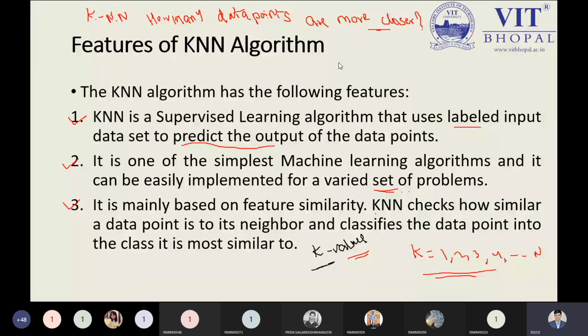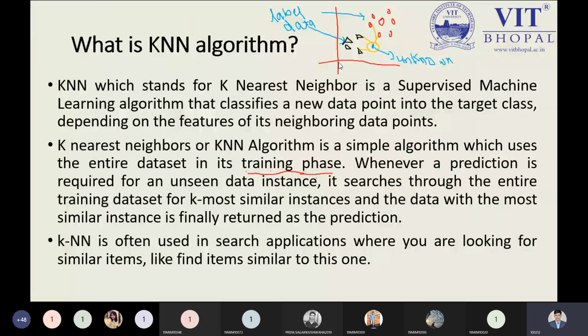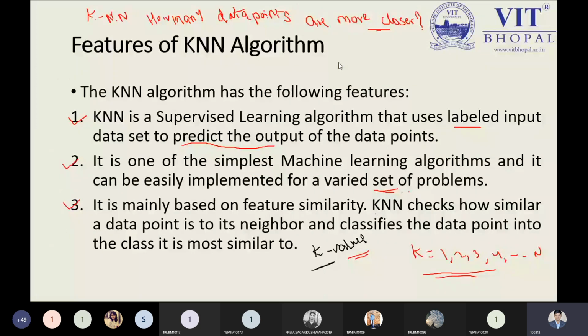Just like the example from my previous slide, let's say there is an unknown data point dotted in blue. How far is this blue dotted data from the red dotted data or the black dotted data? These belong to its neighbors, but how far or how close they are is the point we need to keep in mind under this concept. So K means the total number of data points that are closest. From this point, we are going to start our KNN.